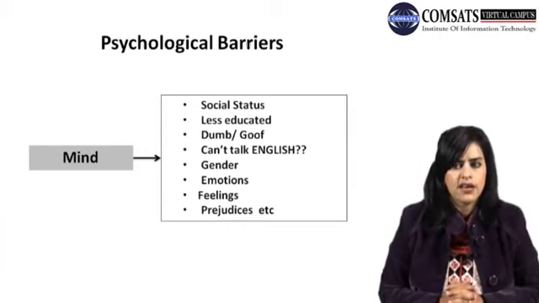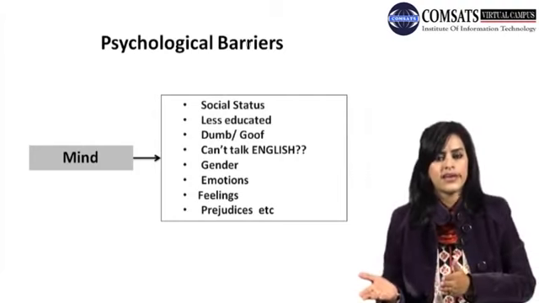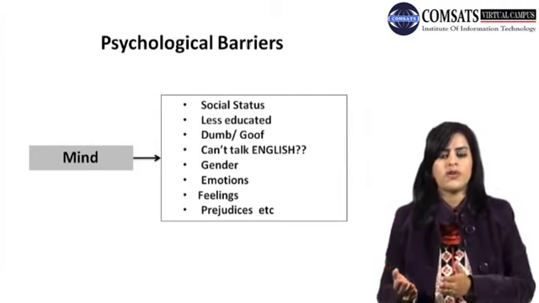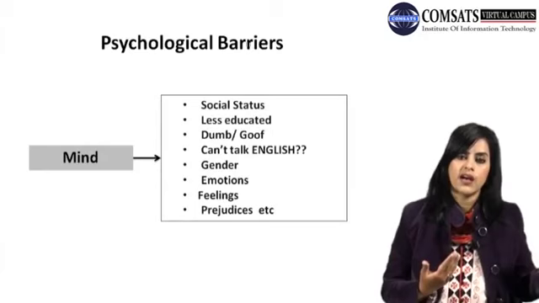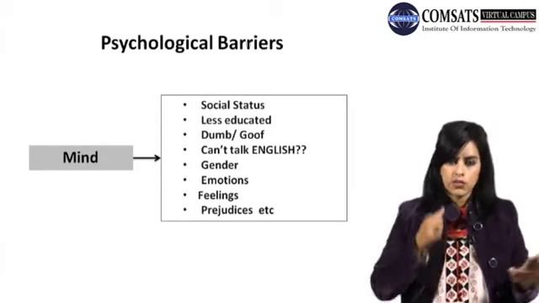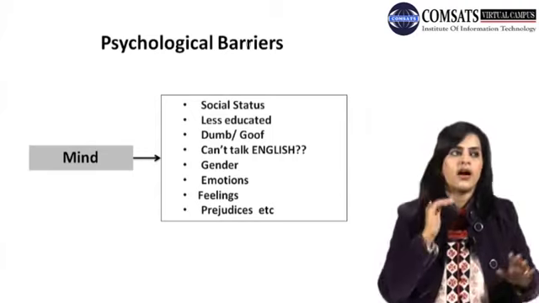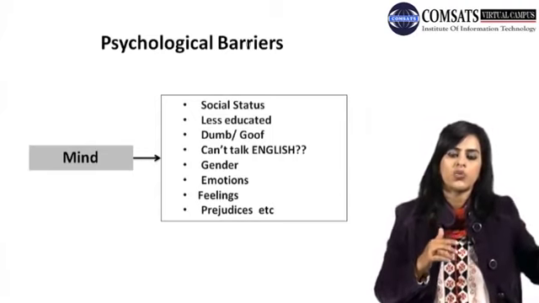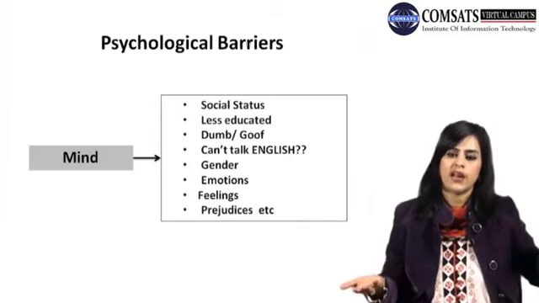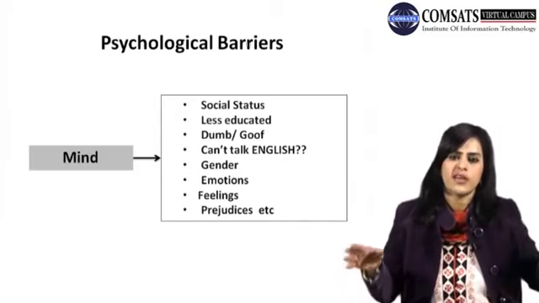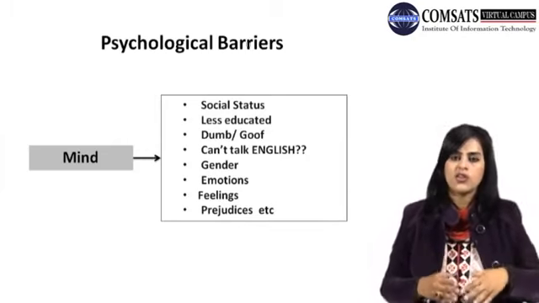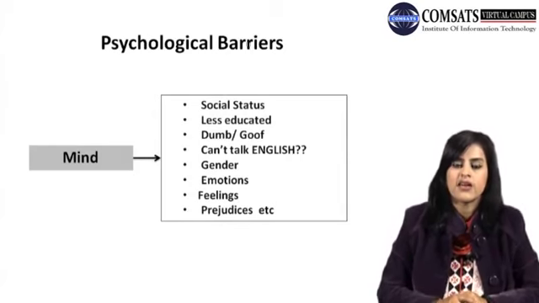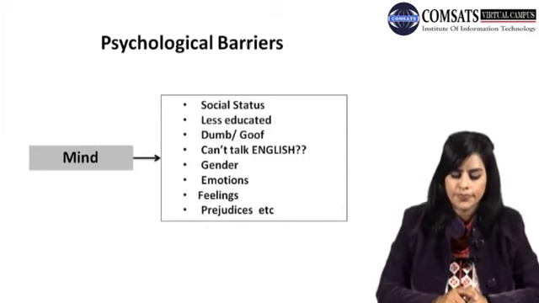Now, social status. The lower class likes talking to the people of their own class. The middle class is comfortable in their own class, and the upper class only talks to the upper class. So this is what social status is like. The upper class will be very commanding towards the lower class or the lower middle class. However, the lower middle class will be very submissive and very humble towards the elite or the upper class. So this is how your social status matters once you are communicating your ideas to different people in the society.